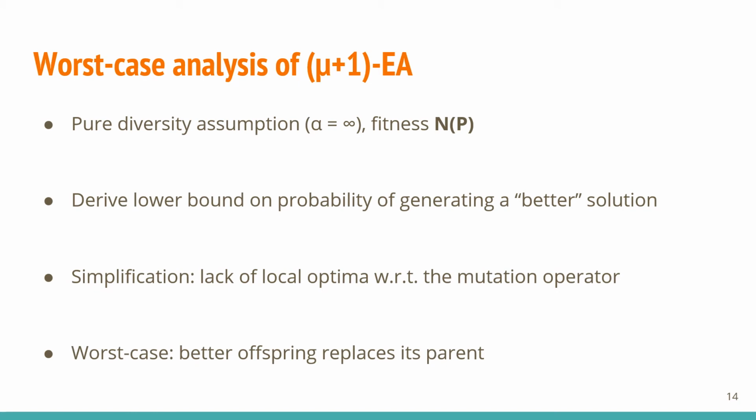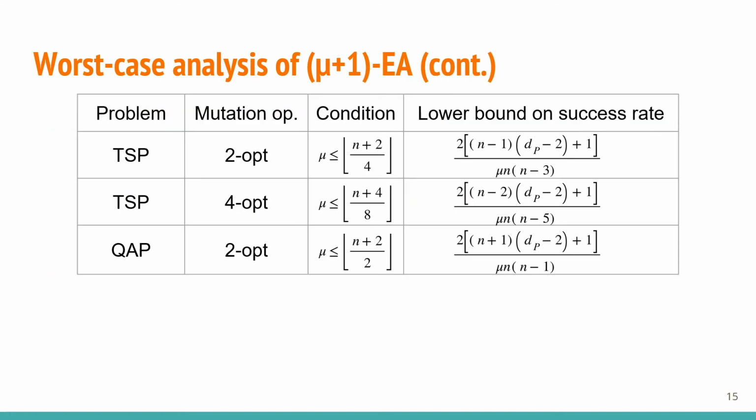To further simplify the analysis, we assume that each improvement comes from replacing the parent with its offspring. If some other solution was replaced instead, then even better fitness levels would be achieved than if the parent was replaced as per the greedy selection. With this approach, we derive the following runtime results, where the third column contains the conditions for guaranteeing the lack of local optima, and the fourth column contains the corresponding lower bounds.